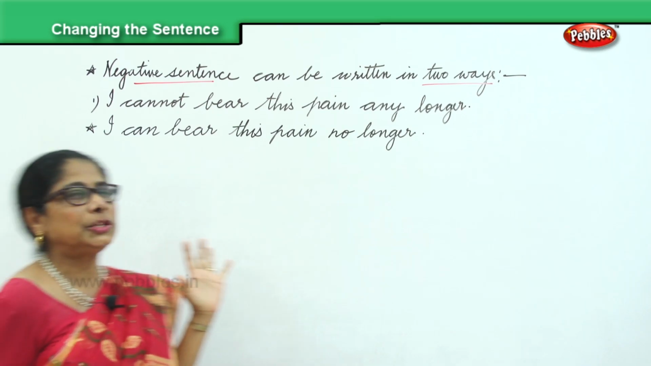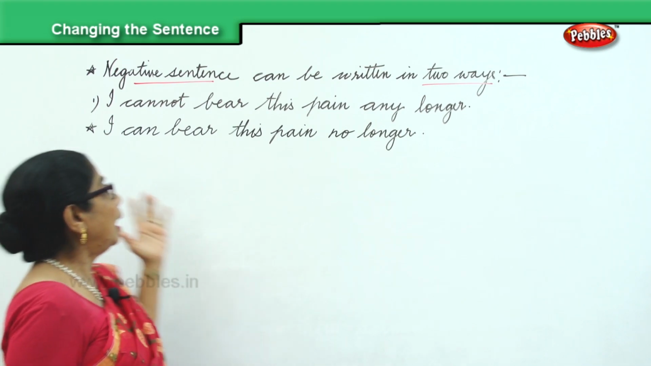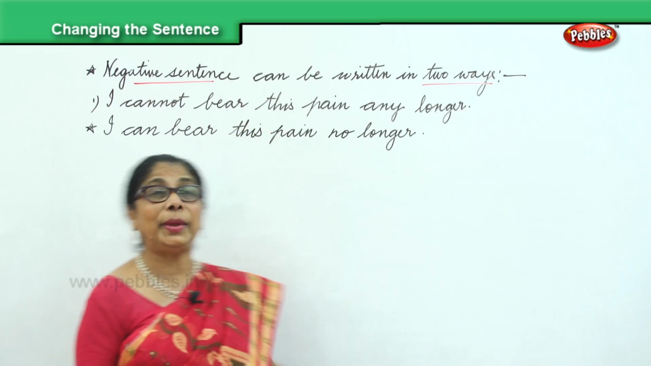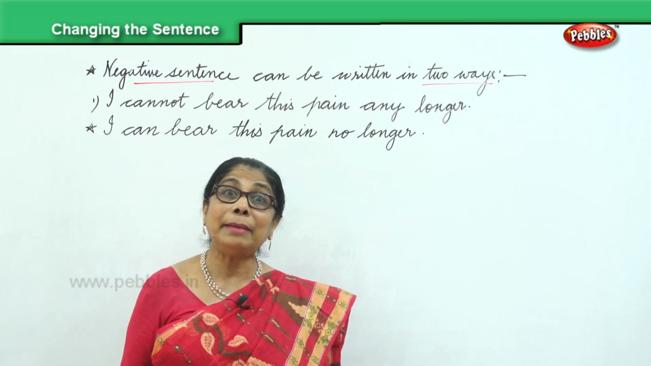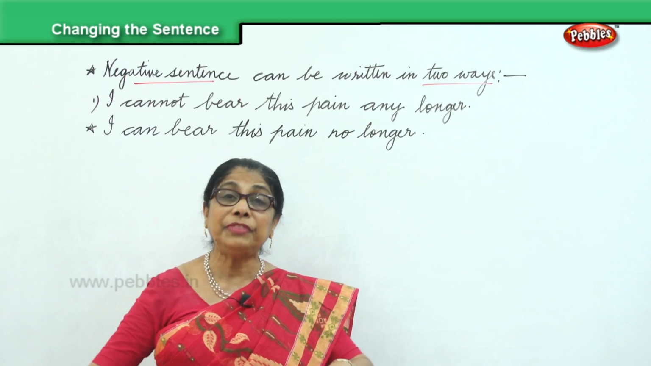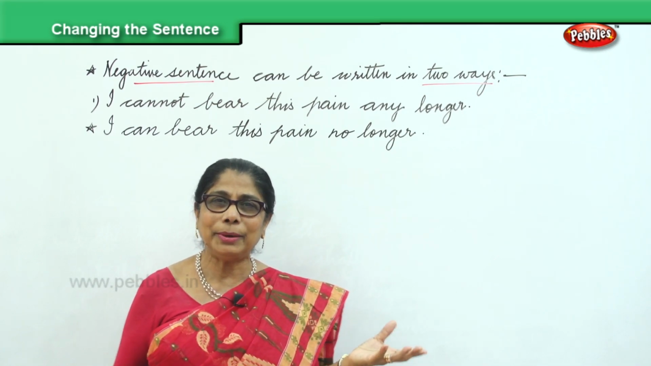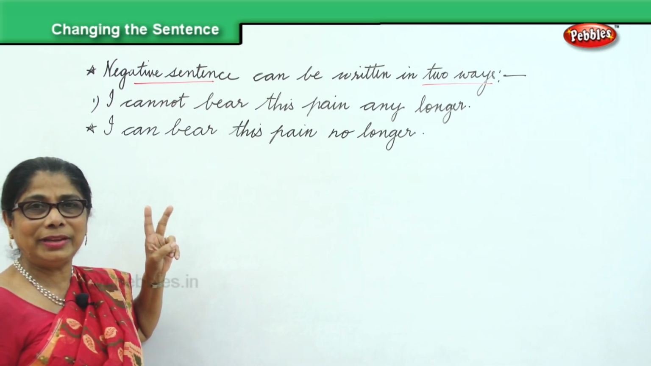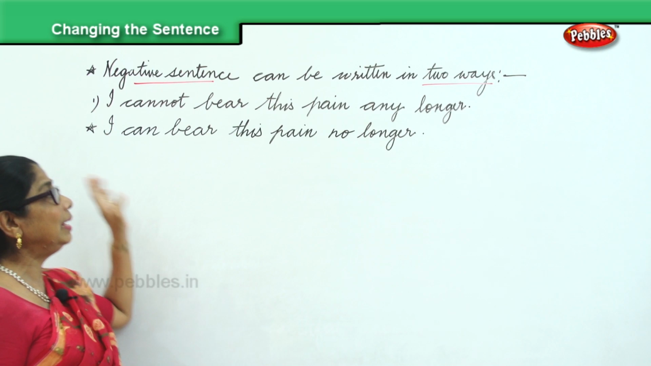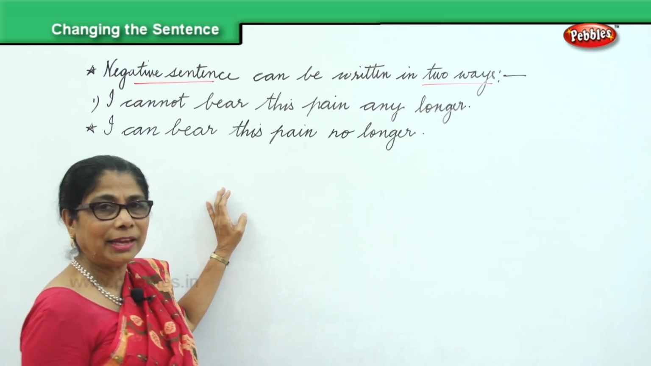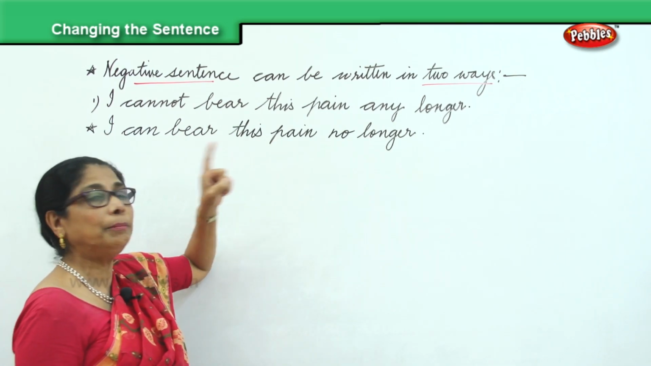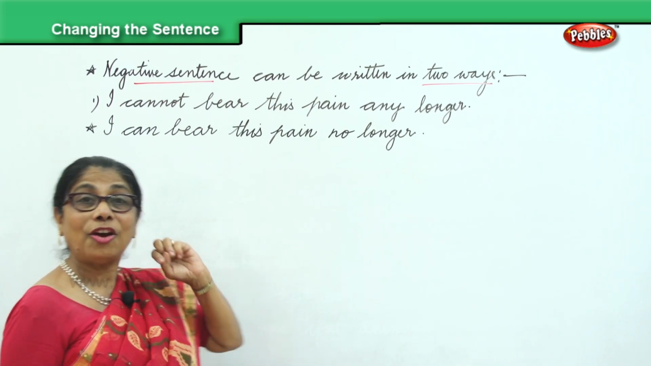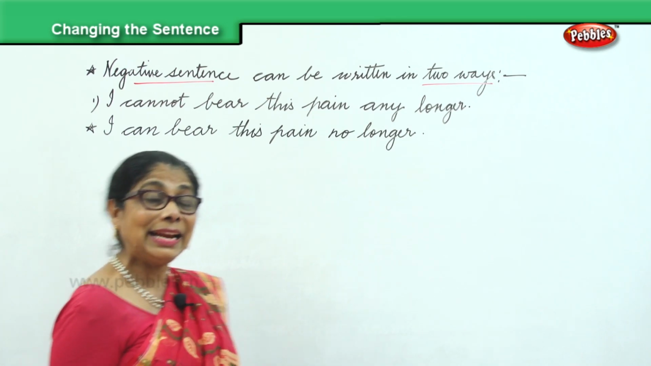I cannot bear this pain any longer. I can bear this pain no longer. That means finish. I cannot. Unbearable. So, one idea written two different ways. I can bear this pain no longer means I cannot bear this pain. Both mean the same, but they are two negative ways of writing the negative sentence.